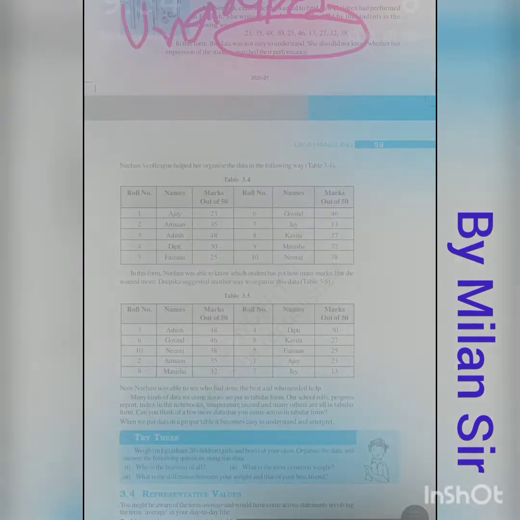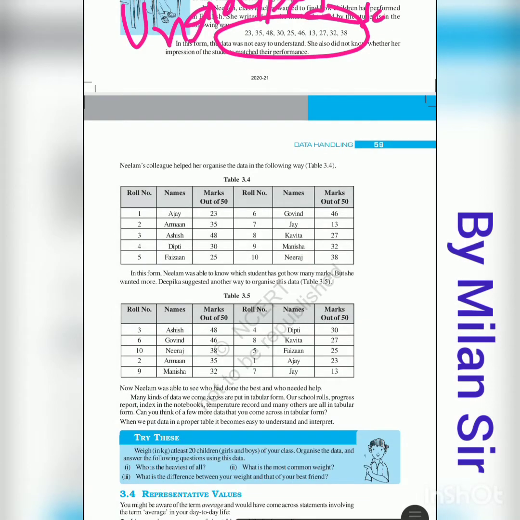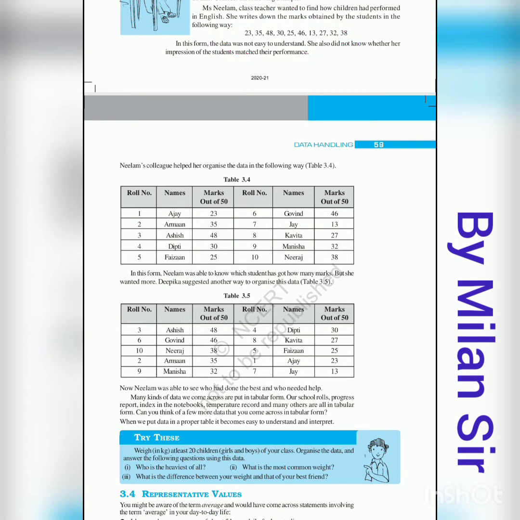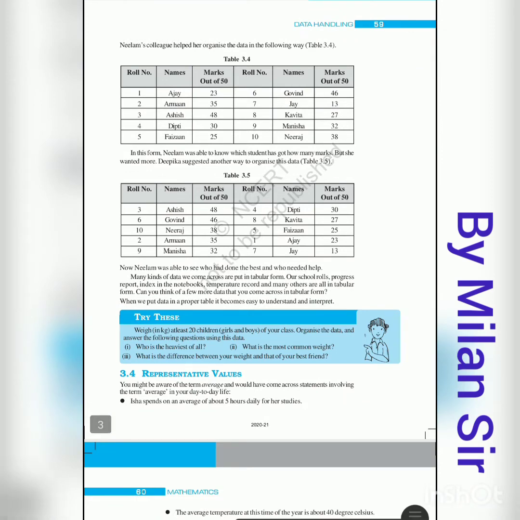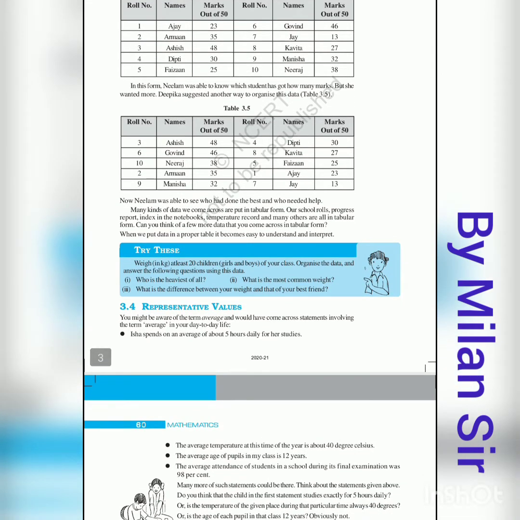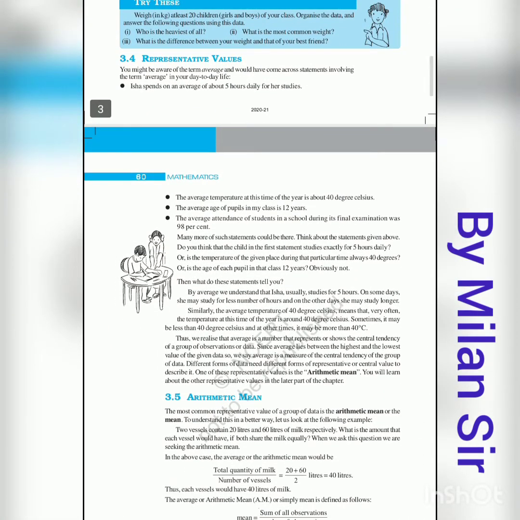That means data are in raw form. It means there is no arrangement, it is random data. Now we can represent it by a table even. So we will learn lots of ways of representation of data in our further studies. After that, here we have representative values.